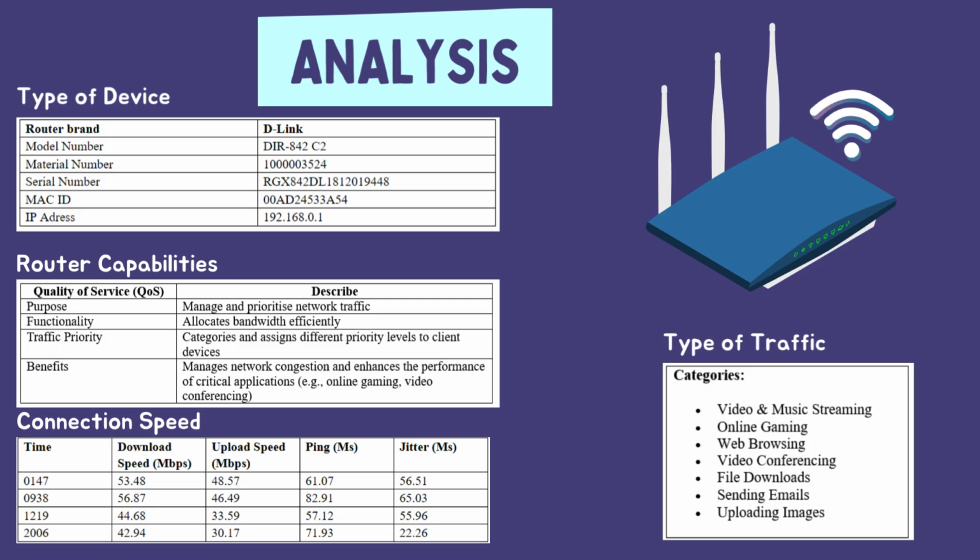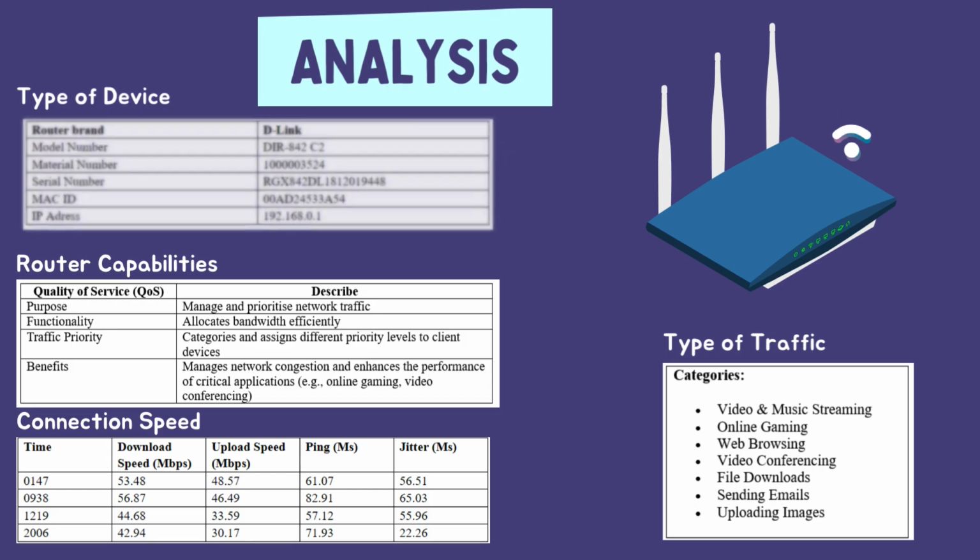The router handles various types of traffic including video and music streaming, online gaming, web browsing, video conferencing, file downloads, sending emails and uploading images. This analysis helped us understand the network's requirements and the areas where QoS could be most effective.